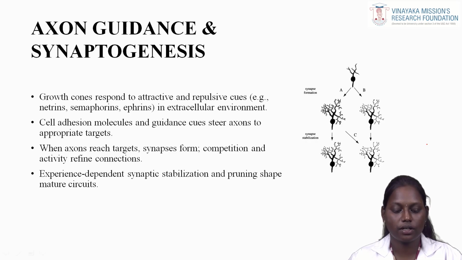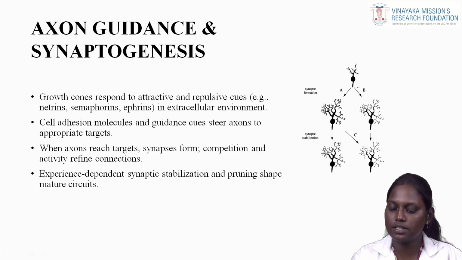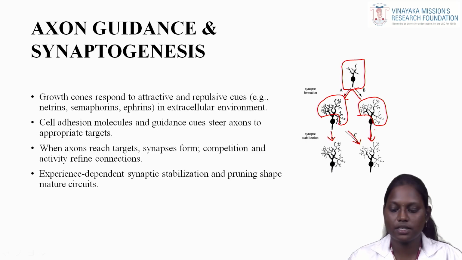When axons reach targets, synapses form. Competition and activity refine connections. Experience-dependent synaptic stabilization and pruning shape mature circuits. You can see how the synapse gets formed. These are the arborization of dendrites, which get stabilization, that is synaptic stabilization.